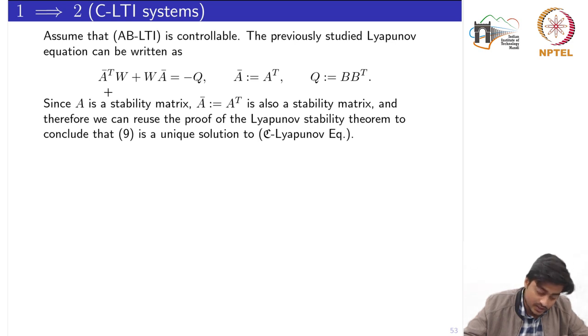So we can use that result to prove that W would be a unique solution to this Lyapunov equation in the context of controllability.